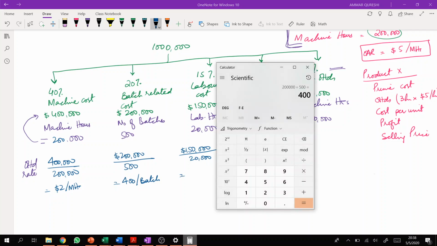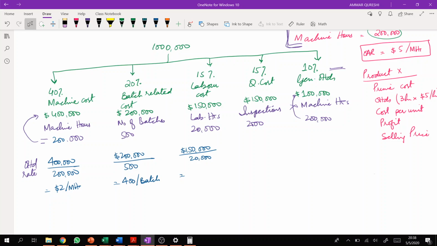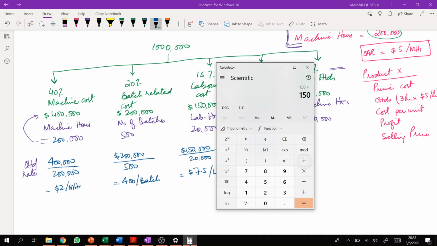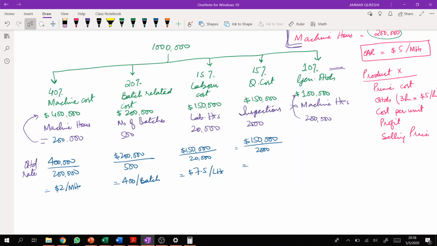So 150 divided by 20 is 7.5. Right? Quality control cost will be what? Quality control cost will be 150,000 divided by 2,000. So 150 divided by 2,000 is $75.